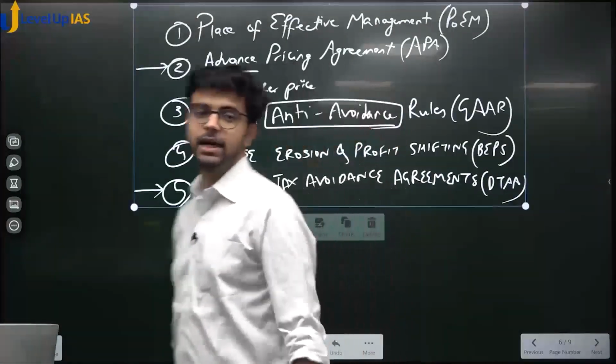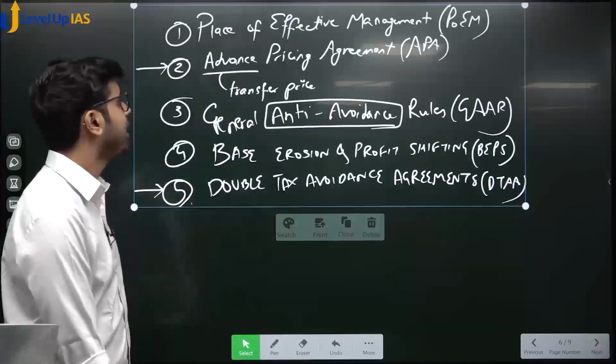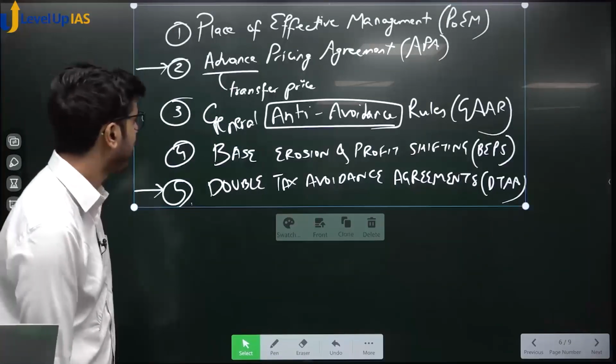Okay? POEM, APA, transfer price, GAR, BEPS, DTAA, double tax avoidance agreement.